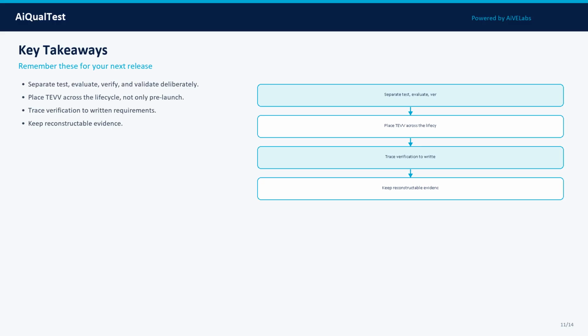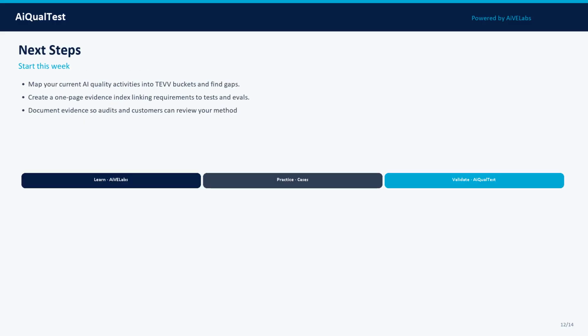Key takeaways for your team. Takeaway 1: Separate test, evaluate, verify, and validate deliberately. Takeaway 2: Place TEVV across the lifecycle, not only pre-launch. Takeaway 3: Trace verification to written requirements. Takeaway 4: Keep reconstructible evidence. Write these into your team wiki and release checklist so they survive staffing changes.